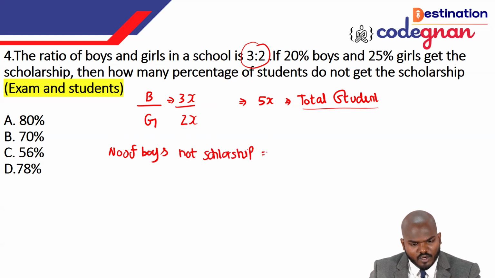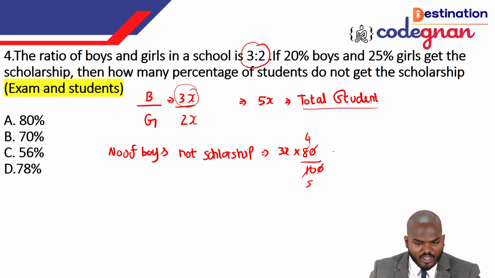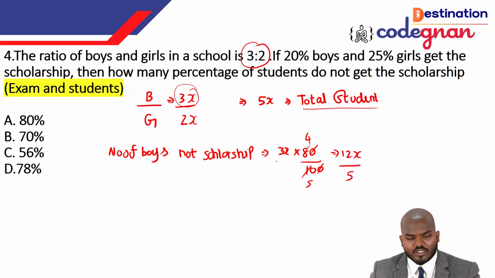The total boys they have given us is 3x. So 3x of 80%. 80% of the boys didn't get the scholarship. If you cancel this, 2 times 4, 2, 4 and 5, this will give you the value 12x by 5. This is the number of boys who didn't get any scholarship.